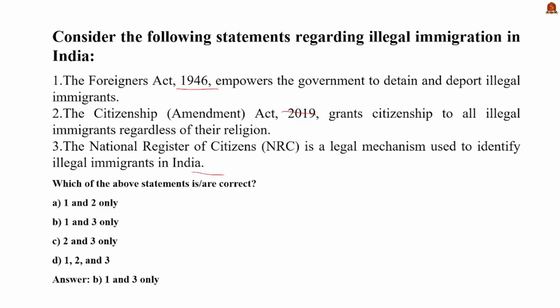The answer is 1 and 3 only. Statement 2 is incorrect because the Citizenship Amendment Act 2019 provides citizenship only for non-Muslim minorities. They have specified their religion, so this statement is incorrect.